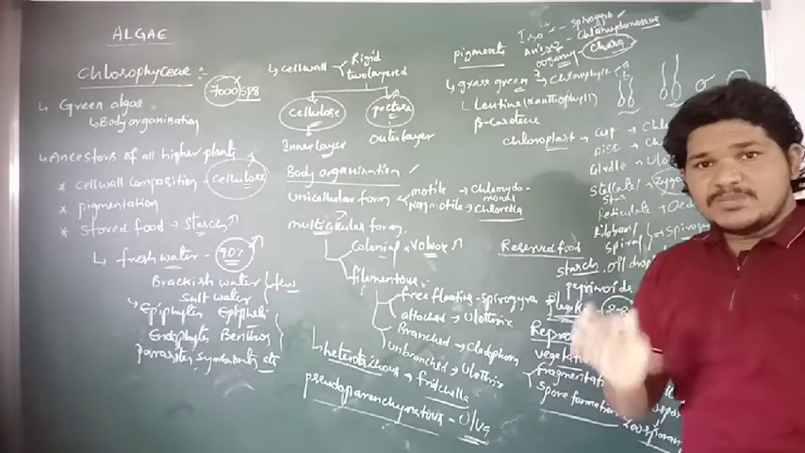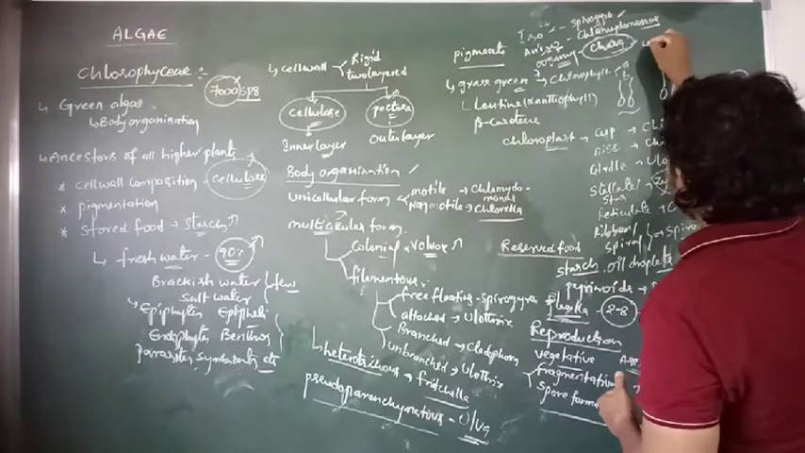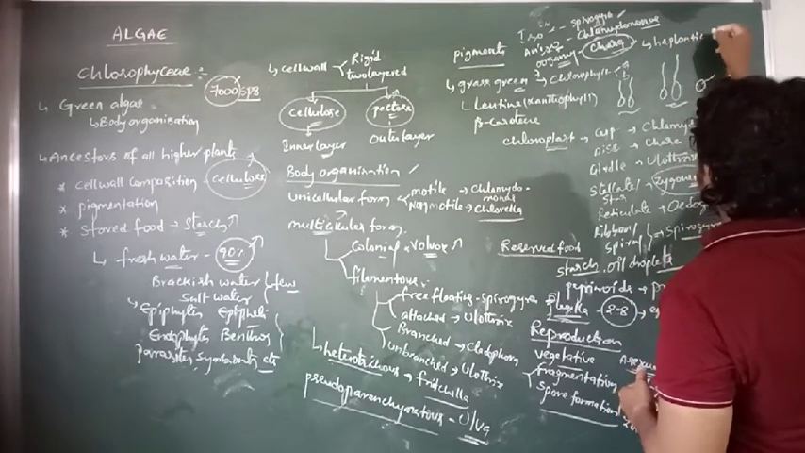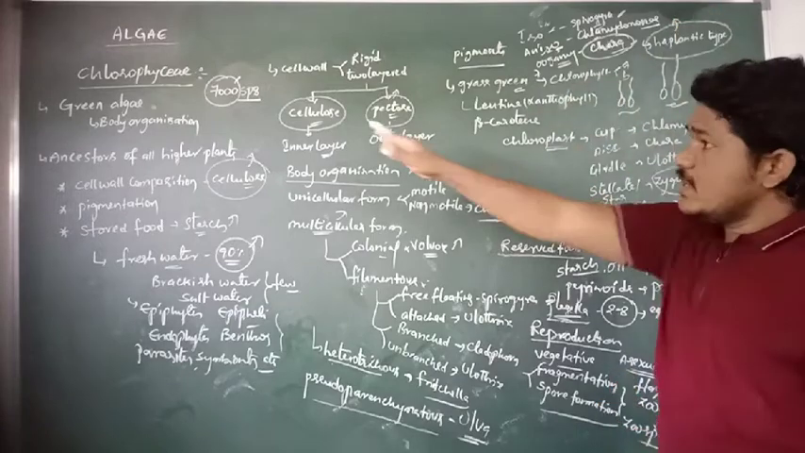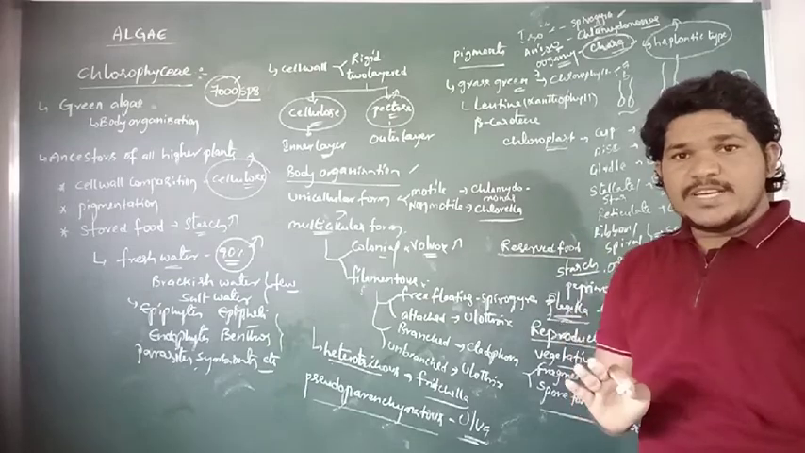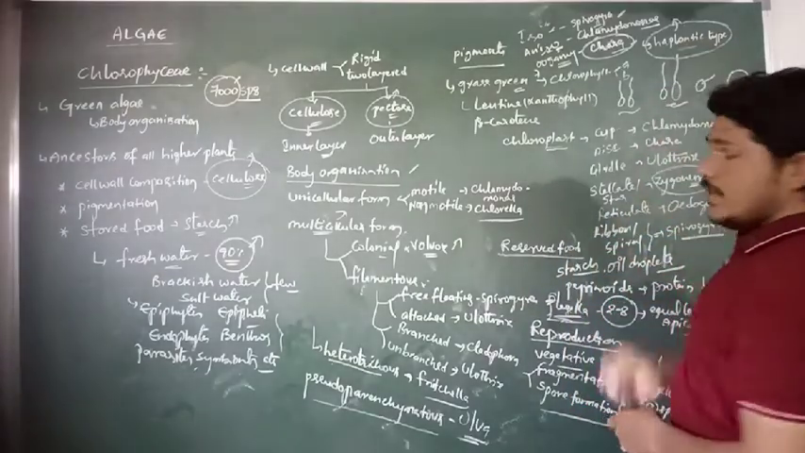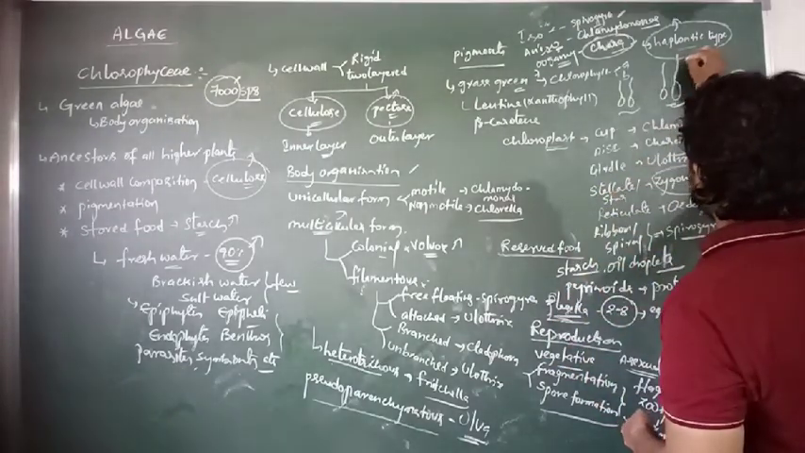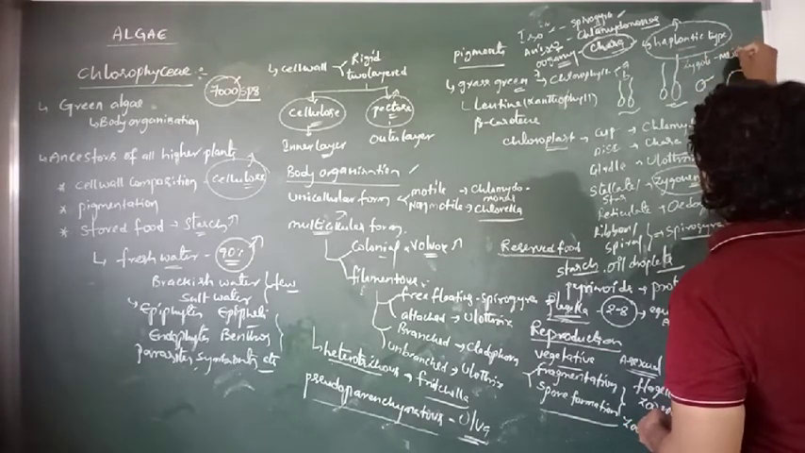And then if we observe their life cycle, it exhibits a haplontic type of life cycle in the members of Chlorophyceae. In most species of Chlorophyceae, the life cycle exists as the haplontic type. In the haplontic type of life cycle, the zygote acts as a meiocyte.